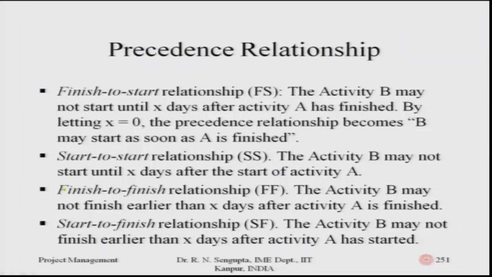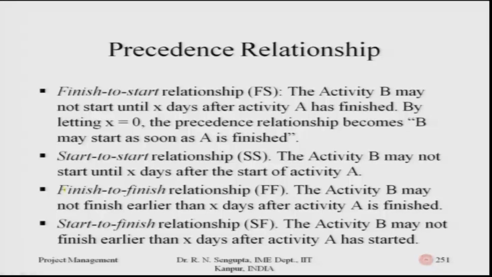Start to start, SS: the activity B may not start until x days after the start of activity A, and if x is 0, obviously it will have an implication. Similarly, for finish to finish, activity B may not finish earlier than x days after activity A is finished. If x is 0, obviously it will have an implication, if at all x can be made 0. In many situations, for finish to start, start to start, finish to finish and start to finish, x may not be 0 or cannot be taken as 0. Start to finish: the activity B may not finish earlier than x days after activity A has started.